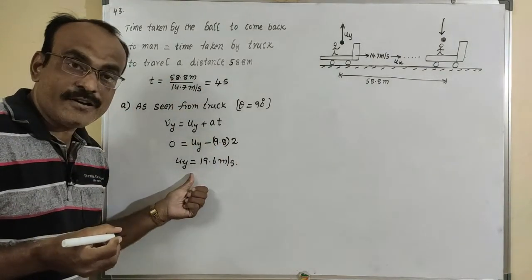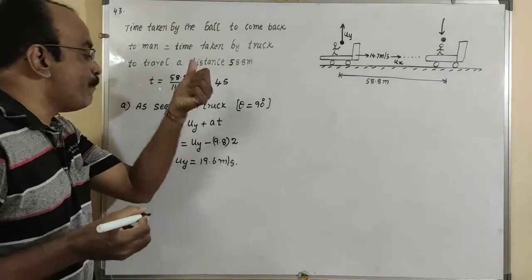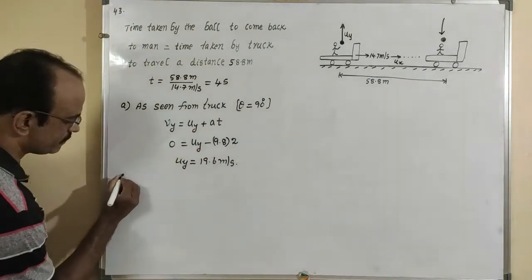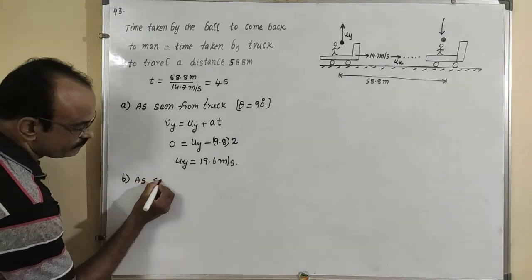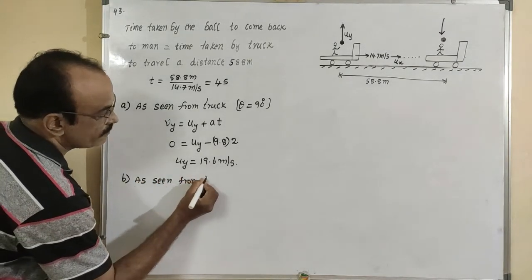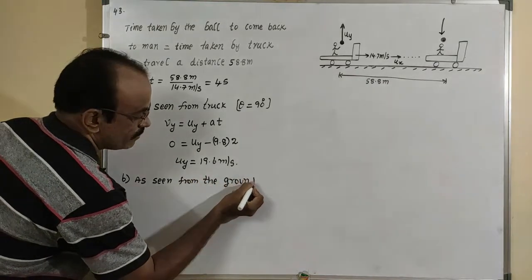So this is the velocity and the angle of projection as the ball is observed from the truck. Now we will calculate as seen from the ground.